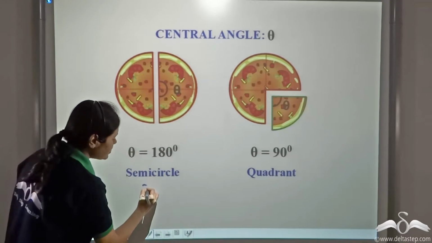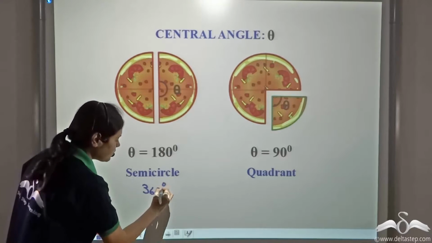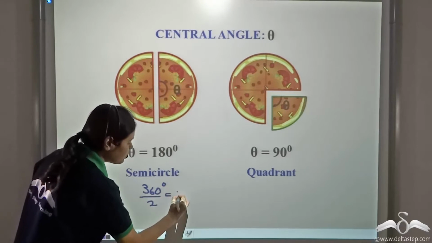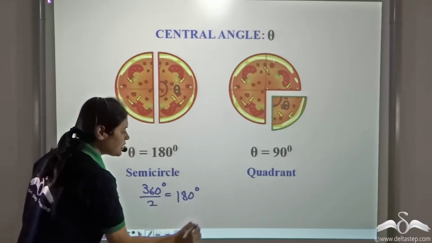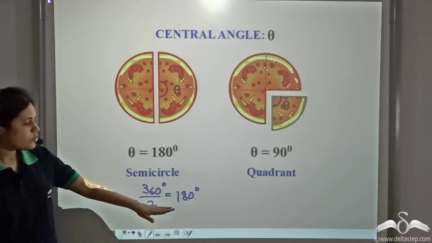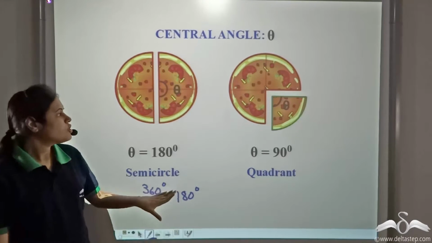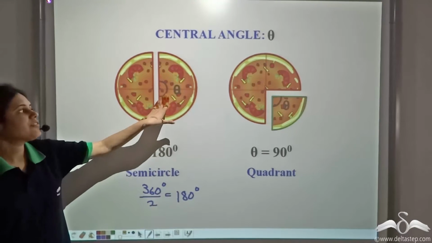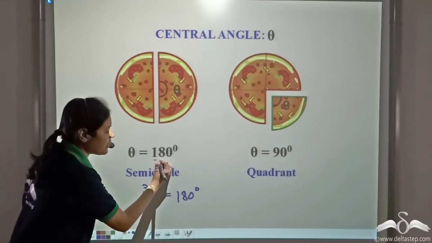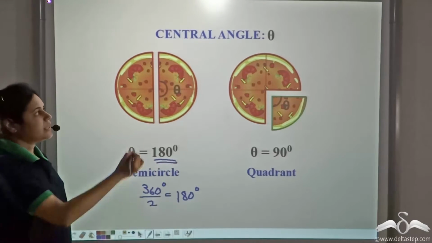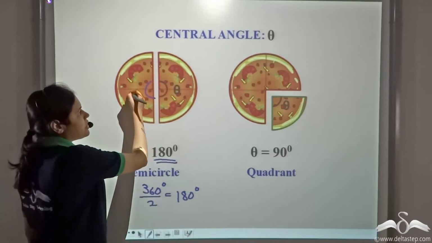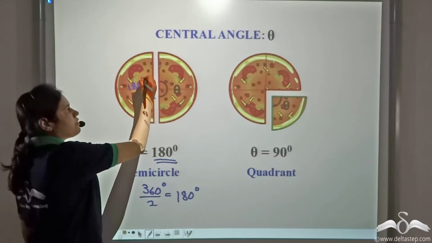Now 360 divided by 2 is 180 degree. So 180 degree is the half of 360 degree. So we can say that if the central angle is 180 degree, then the other central angle will also be 180 degree.